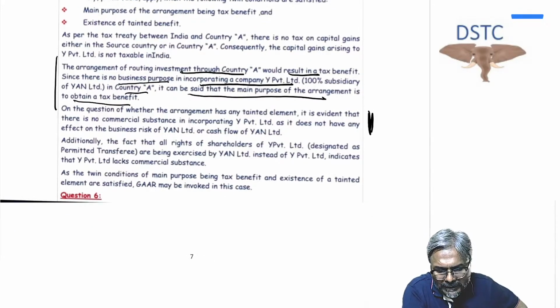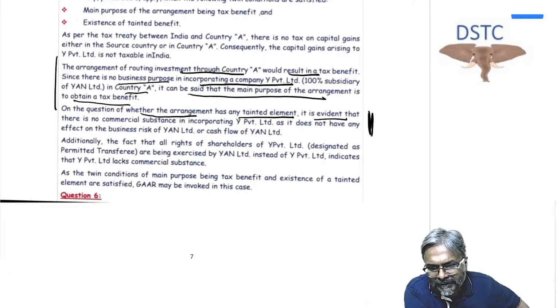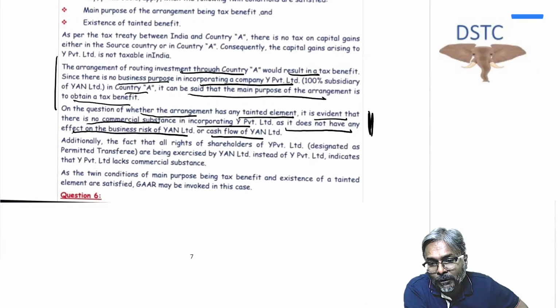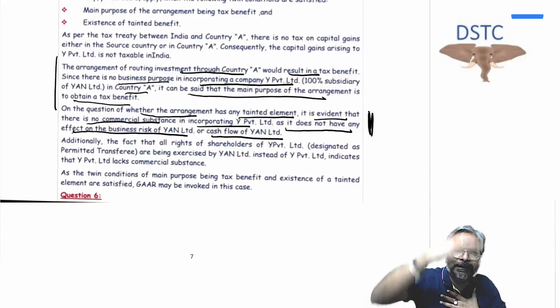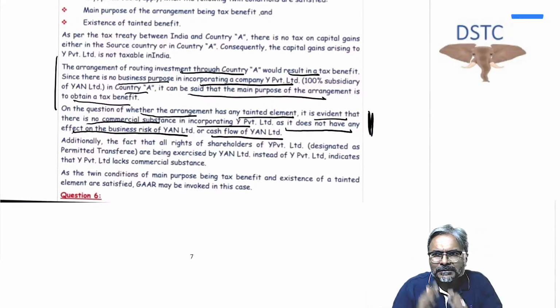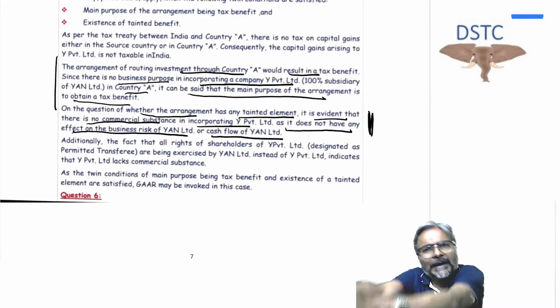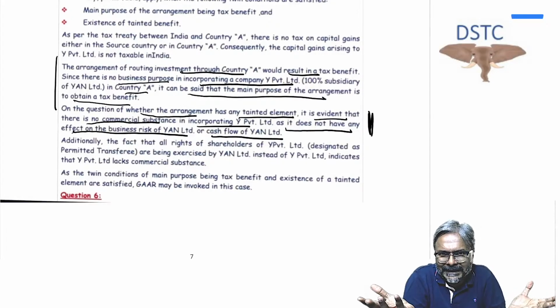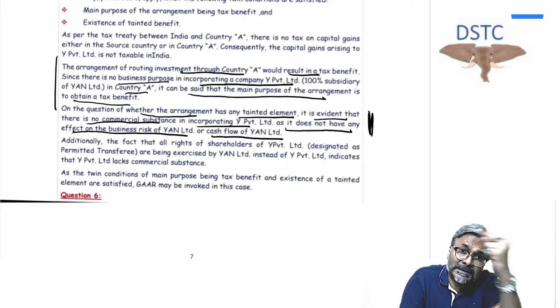Now see over here what they have written. On the question whether the arrangement has any tainted element, it is evident that there is no commercial substance in incorporating Y Private Limited, as it does not have any effect on the business risk of Yan Limited or cash flow of Yan Limited. I told you both the things, right? What is that? Instead of Yan directly investing in XY, Yan is putting the money in Y, and through Y it is investing in XY. Is the business risk getting altered? Answer is no.